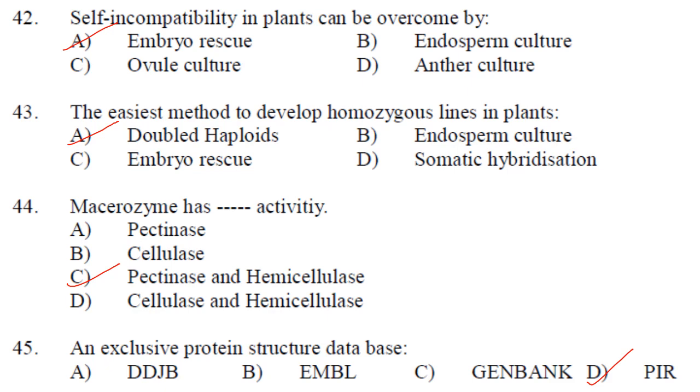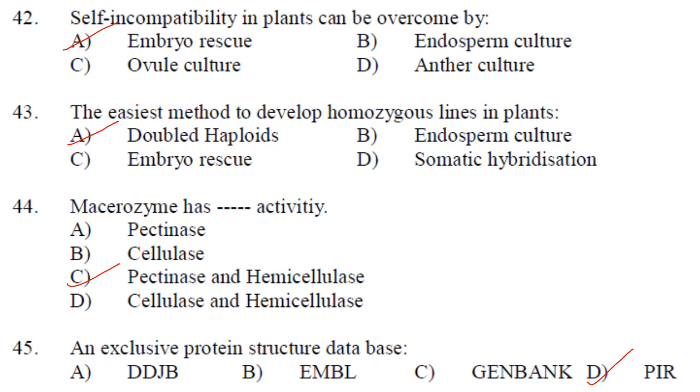Then next one. The easiest method to develop homozygous lines in plants. Endosperm culture is for triploid production, embryo rescue I already told you. Then somatic hybridization is a novel technique that allows the fusion of two different plants to obtain a new hybrid plant with characteristics from both the plants.